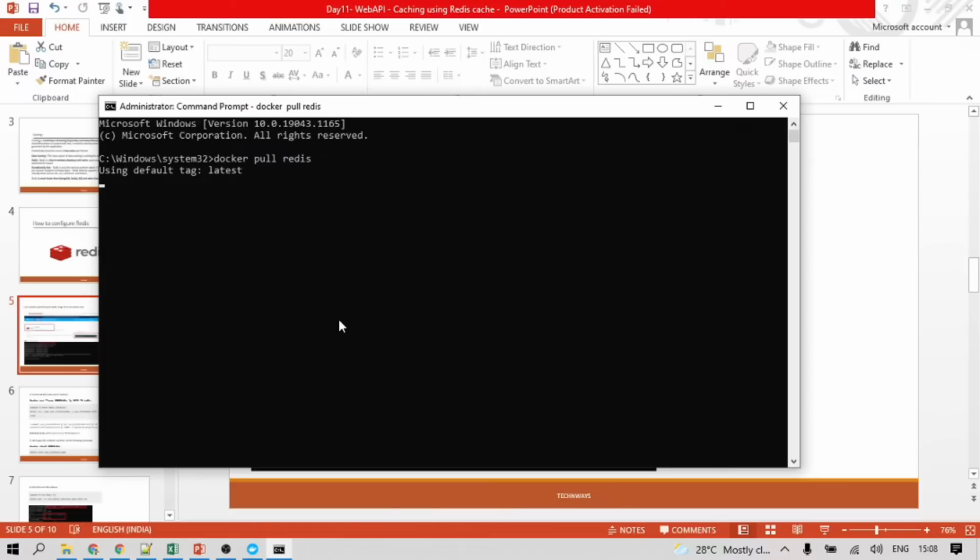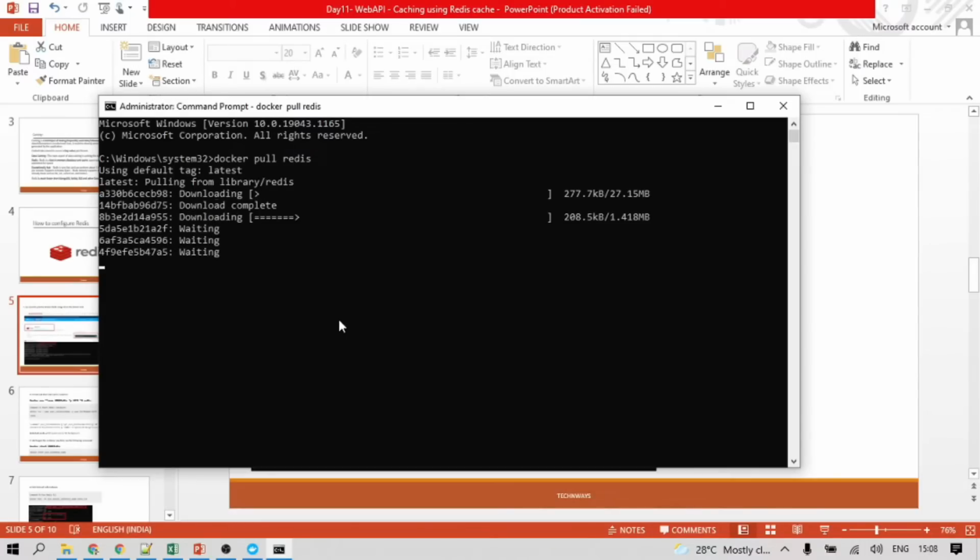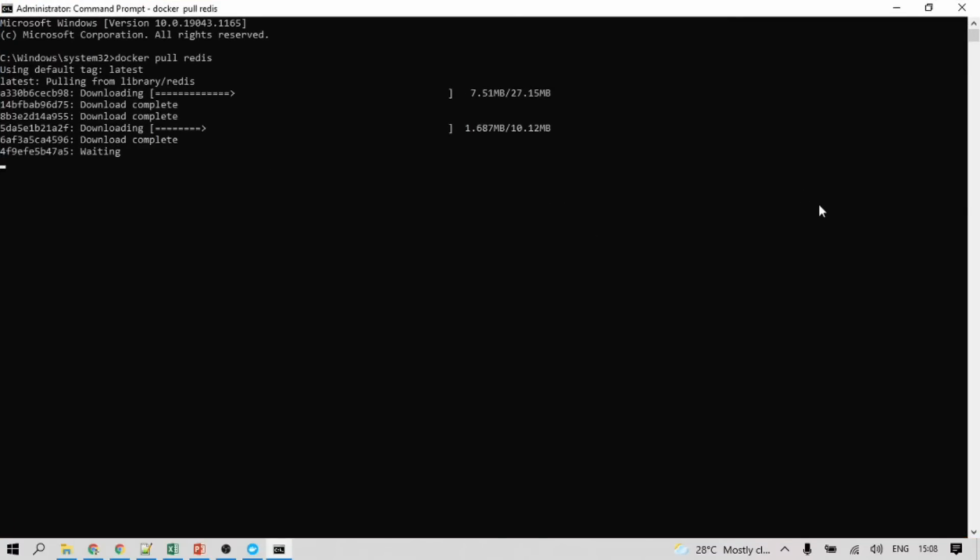It may take some time. So 10 MB and 27 MB are required here, so two layers are being downloaded in parallel.